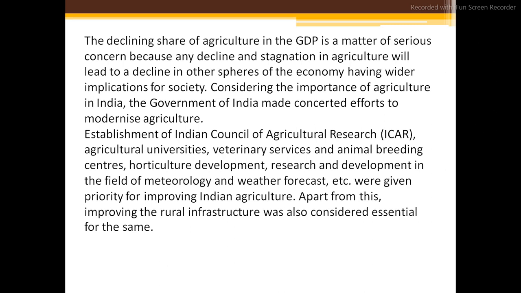Next, considering the importance of agriculture in India, the Government of India made a concerted effort towards the modernization of agriculture. So the Government of India, by seeing the data, facts and figures, has taken the concern to modernize agriculture.